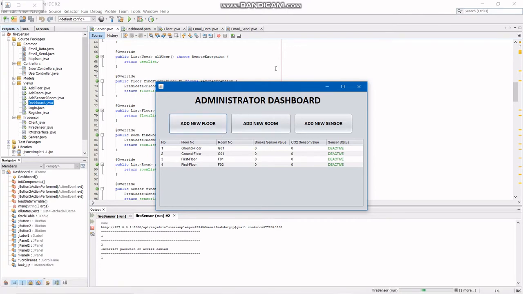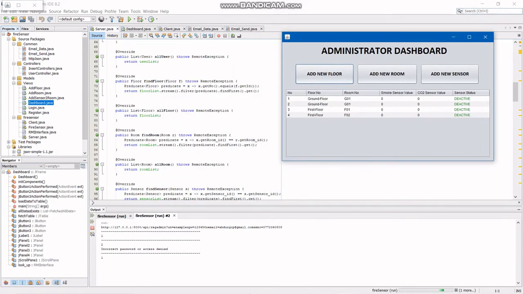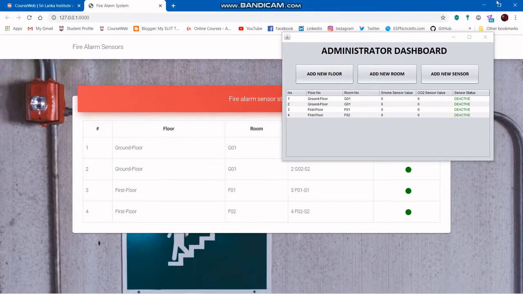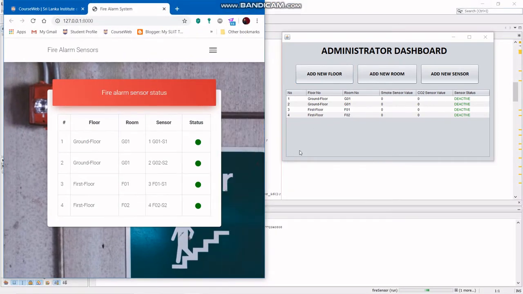Let me minimize this. You can see we have the same details here also, and this sensor is deactive, shown in green. It's like okay, you're cool. If anything happens, it becomes red and says active, and then you get an email.